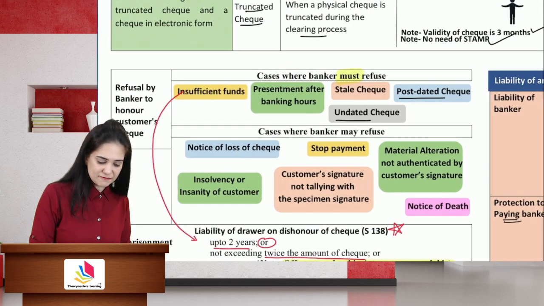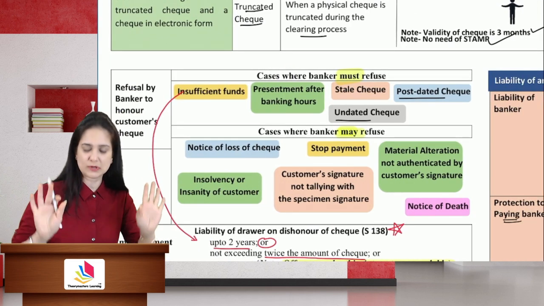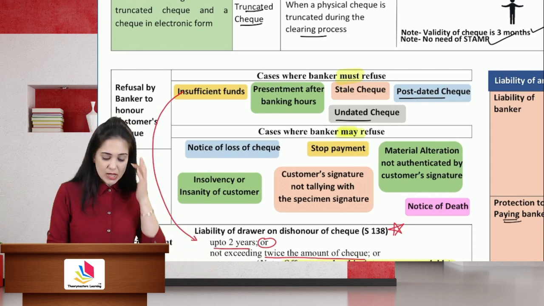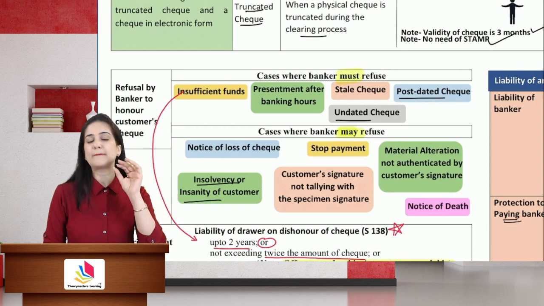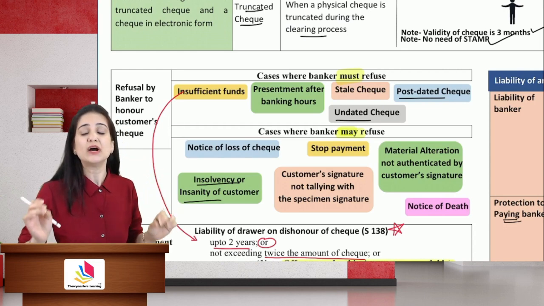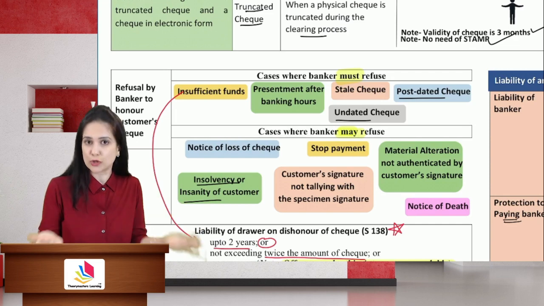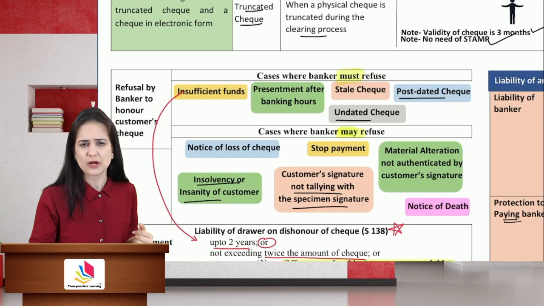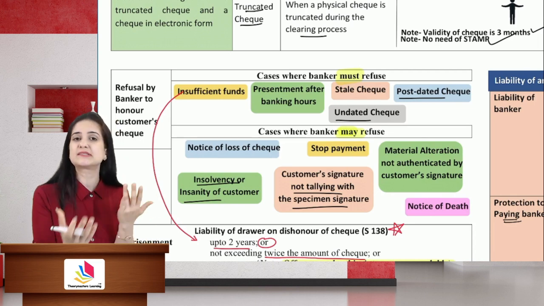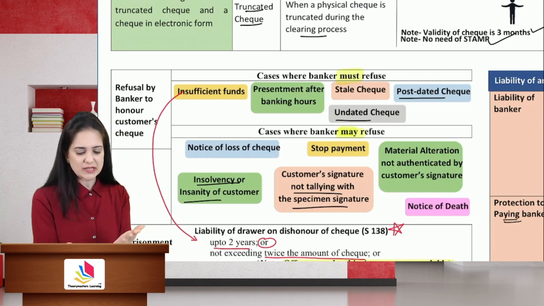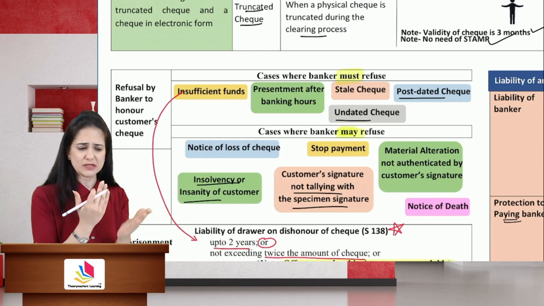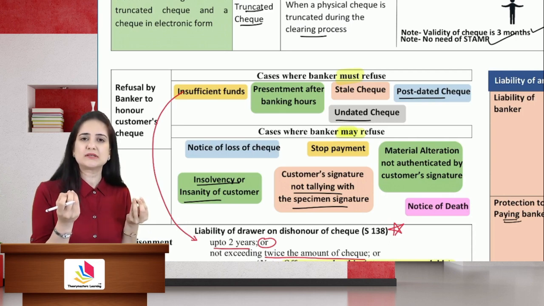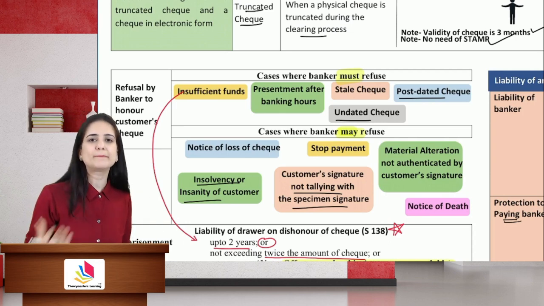Cases where they may refuse. Okay, they may refuse to honor the check. In case of loss of check, that will amount to stop payment of check. Insolvency or insanity of customer, the bank will not honor the check until they receive further instructions on what to do. Customer signature is not tallying with the specimen signature, they may refuse. Now sometimes it happens that it is not tallying, the system is showing error, but when you physically check the check with the specimen, you find it to be correct. Sometimes the system may reject, but the bank may not reject.